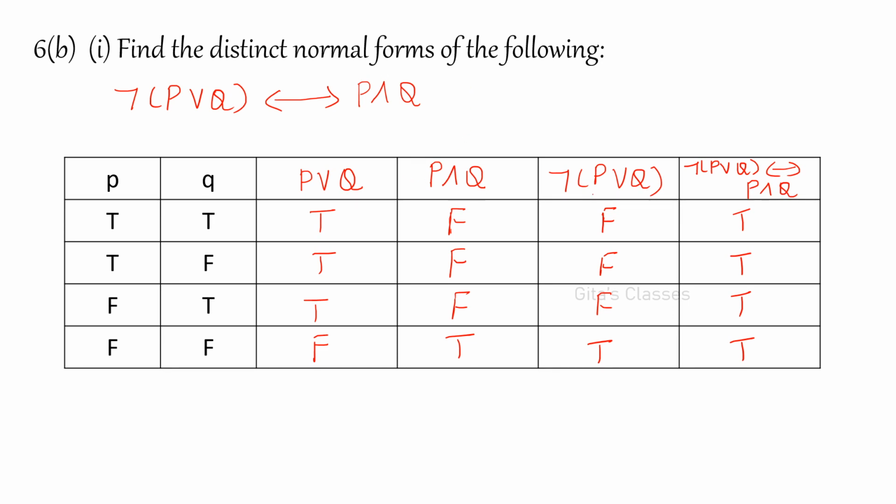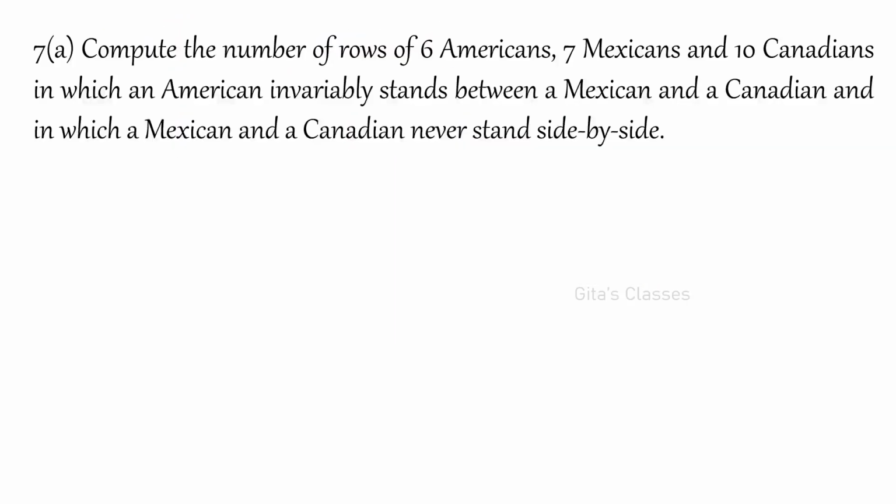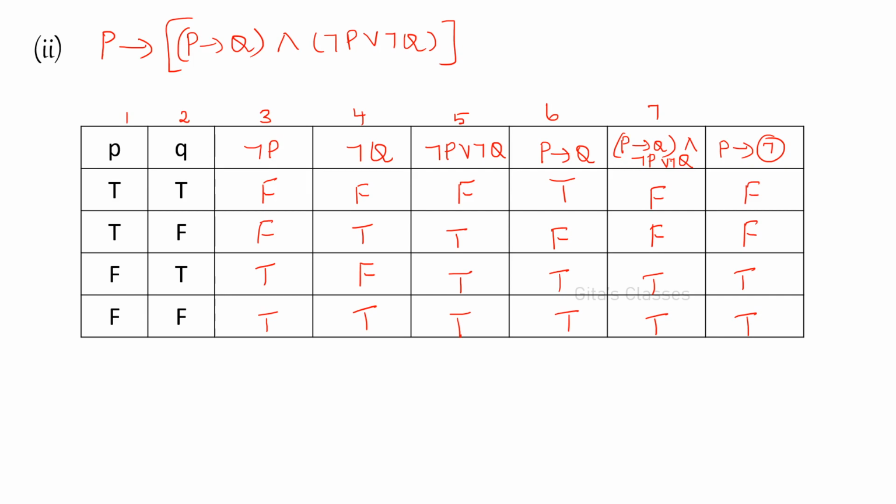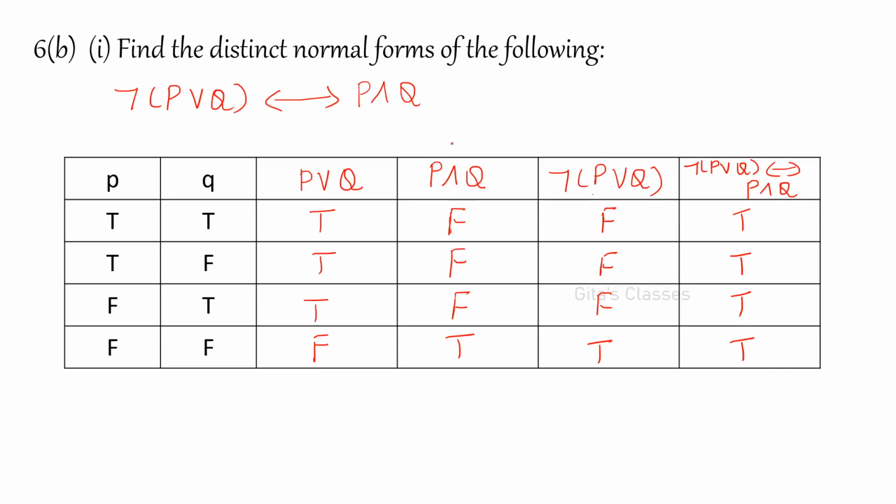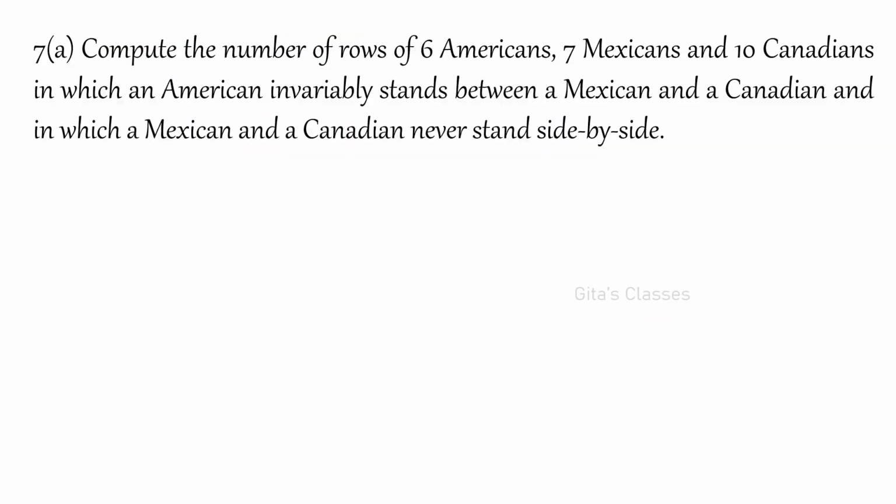Okay. So here for 6b, if you have formed the truth table, I think it will give you the answer. Otherwise, for PCNF and PDNF you have to form the truth table. Otherwise, just by expanding, keep on applying the rules like distributive law and associative law, definitely you will be able to arrive at the distinct normal form. PDNF and PCNF must contain all the variables. Here it is not required. You can leave one or two variables. That is DNF.